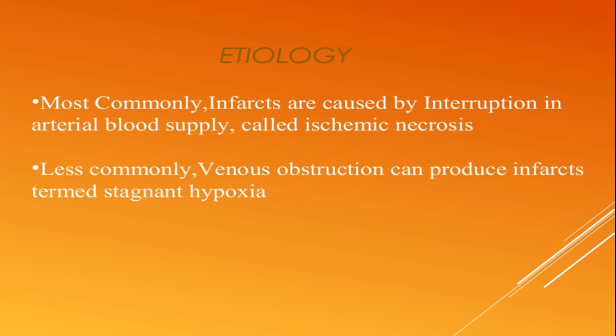Less commonly, venous obstruction can produce the infarct, which is termed stagnant hypoxia. See what happened? Arterial blood supply is interrupted because of a thrombosis or because an atheromatous plug is formed in the arterial lumen, and the end result is ischemic necrosis, which may lead to an infarction. In venous obstruction it is called stagnant hypoxia.